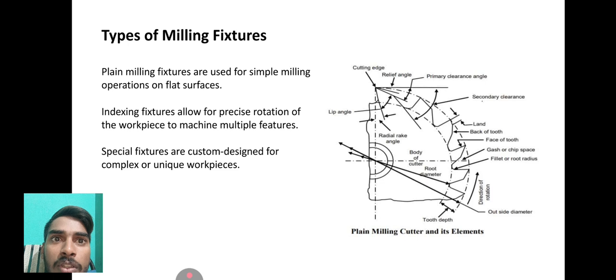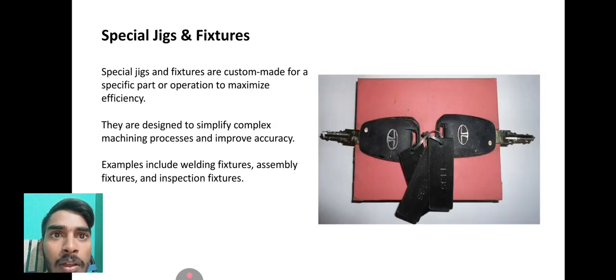Types of milling fixtures. Plain milling fixtures are used for simple milling operations on flat surfaces. Index fixtures allow for precise rotation of workpiece to machine multiple features. Special fixtures are custom designed for complex or unique workpieces. This diagram represents the plain milling cutter and its elements.